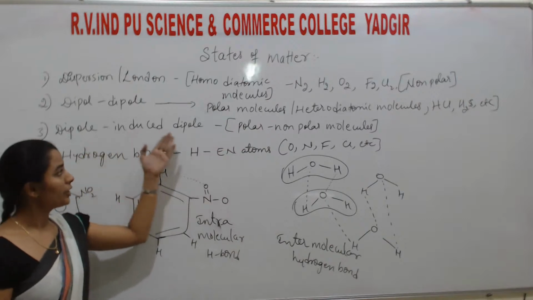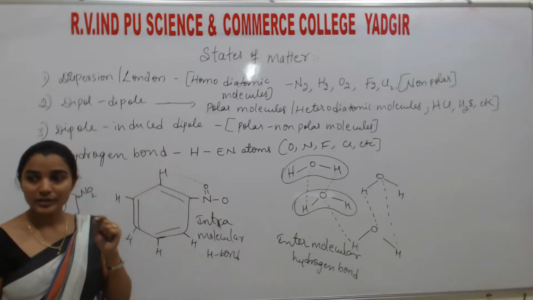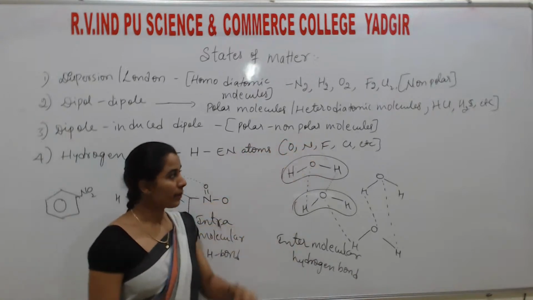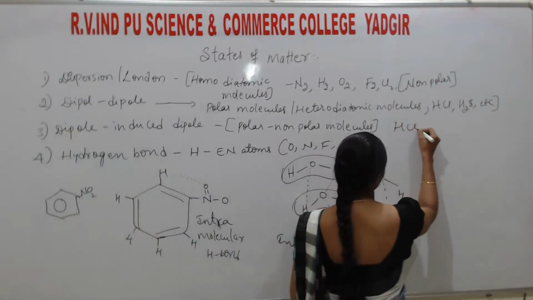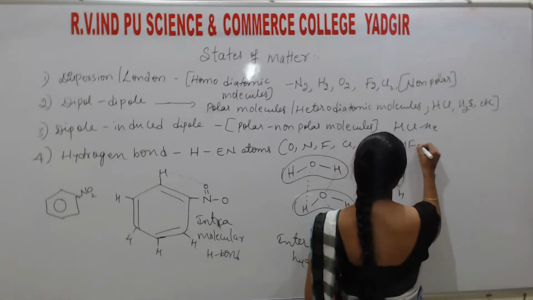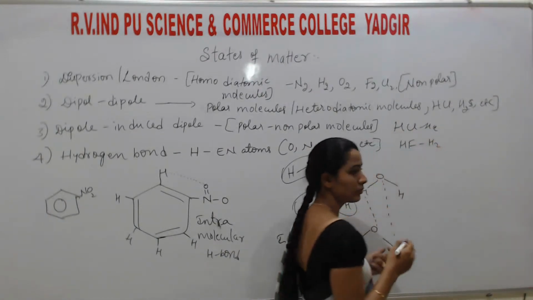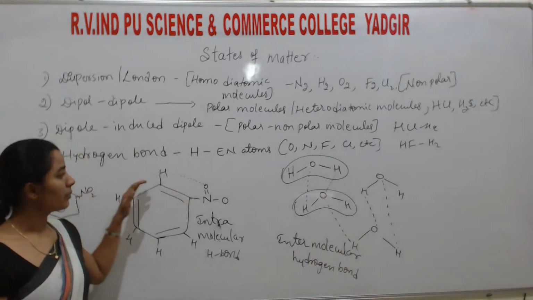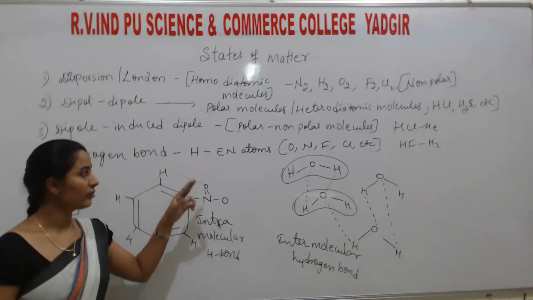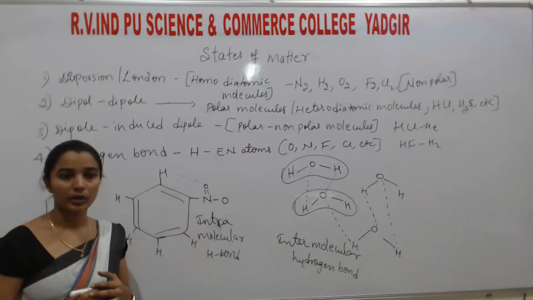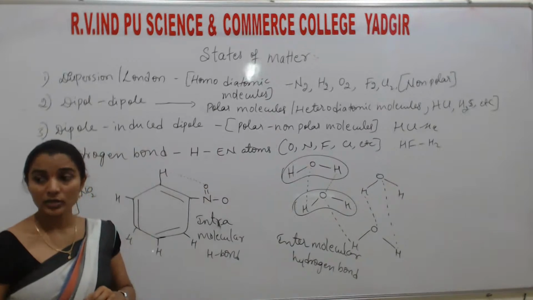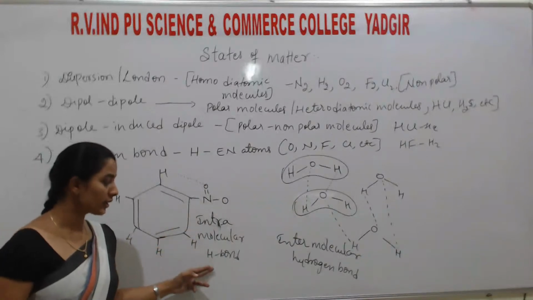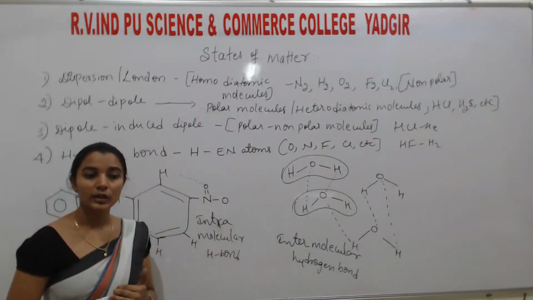Next, what is dipole-induced dipole? The force of attraction that exists between a polar and a non-polar molecule. Example, you may take HCl and helium, or HF and H2. One is polar, another one is non-polar. Next, hydrogen bond is the force of attraction that exists between hydrogen and a highly electronegative atom. In the hydrogen bond, two types are there: one is intramolecular, another one is intermolecular.